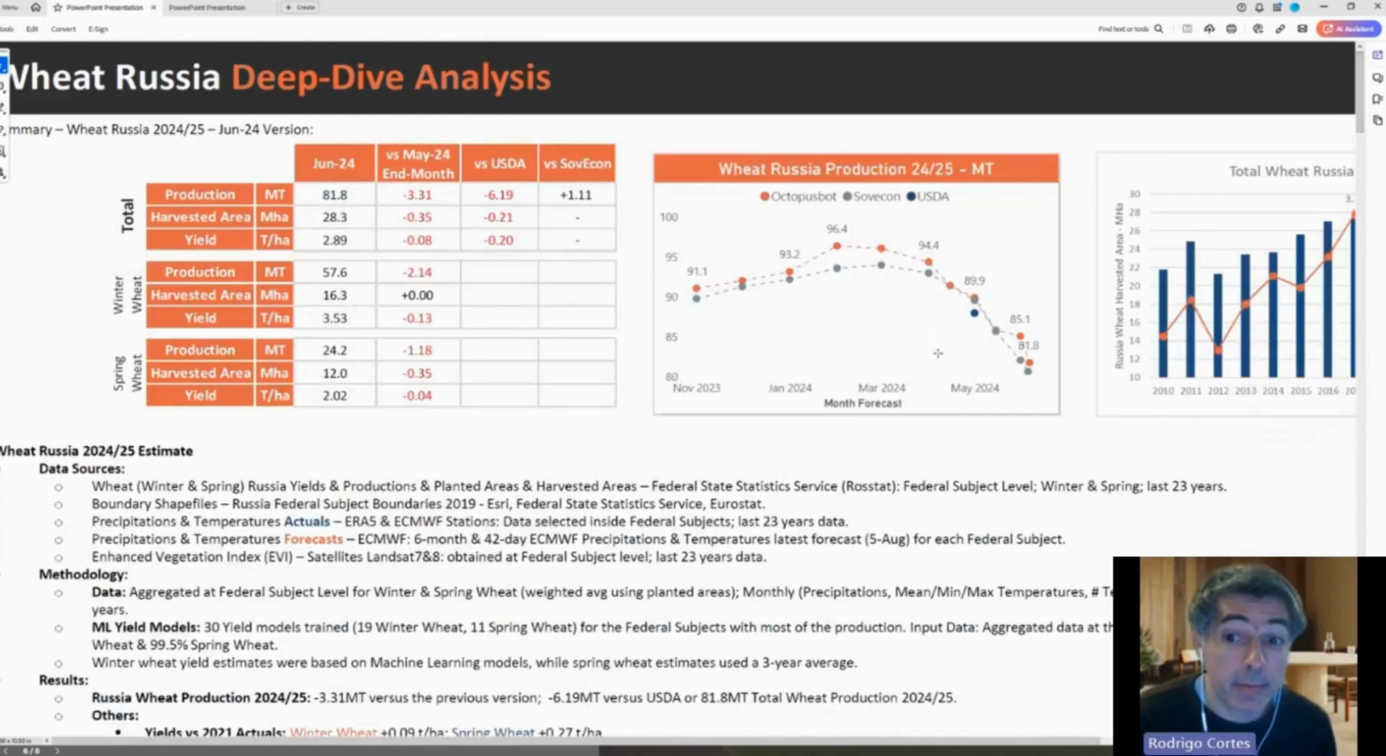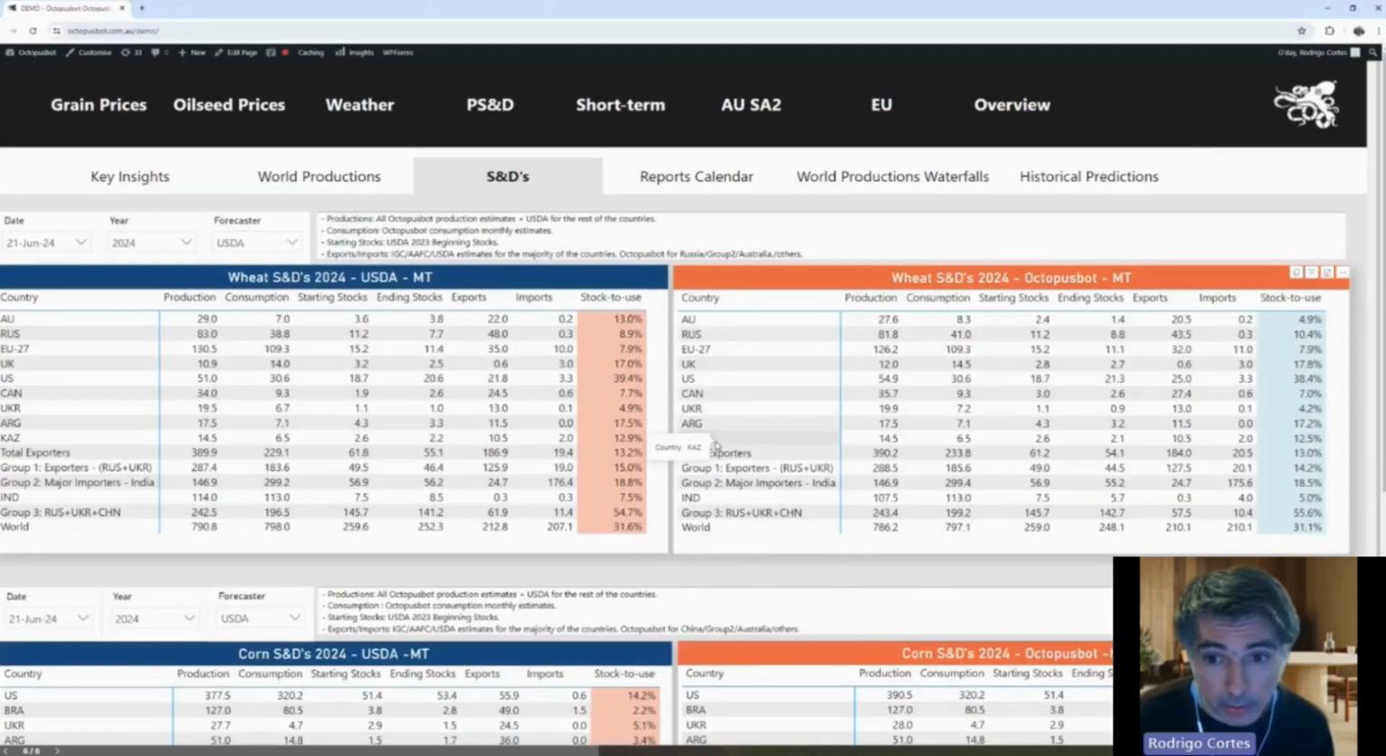We're not getting the 75 million tons that some of the Russian estimates are giving to us, right? And that's probably one of the reasons why the market has been buried in the last couple of weeks. Okay.